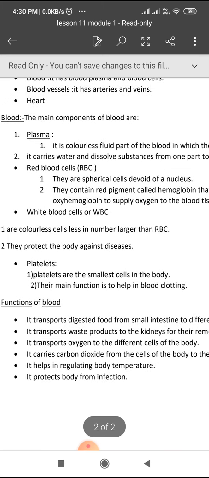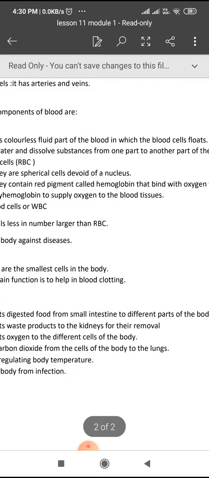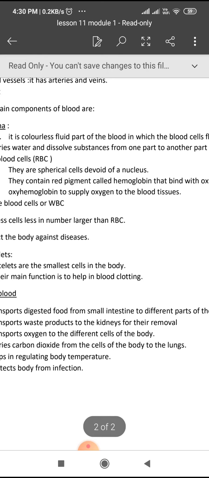Okay, now our blood is red. Why is it red? It is red because of the red pigment in the blood, called hemoglobin. So RBC, or red blood cells, are spherical cells devoid of a nucleus. That means they don't have a nucleus. They contain the red pigment called hemoglobin that binds with oxygen to form oxyhemoglobin to supply oxygen to the body tissues.